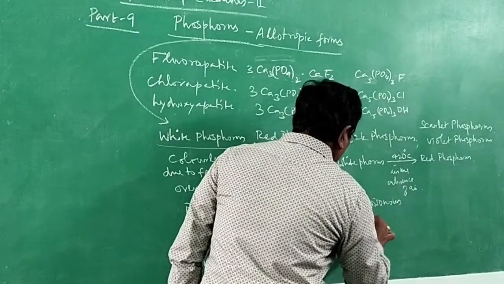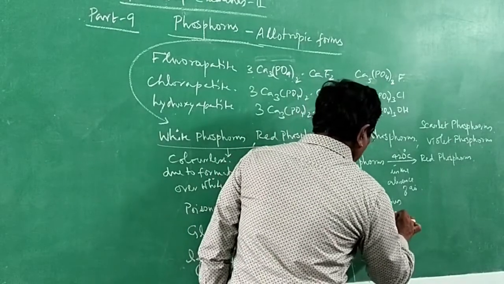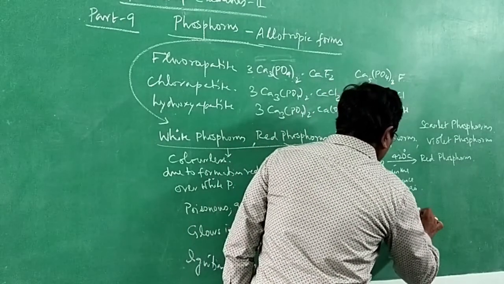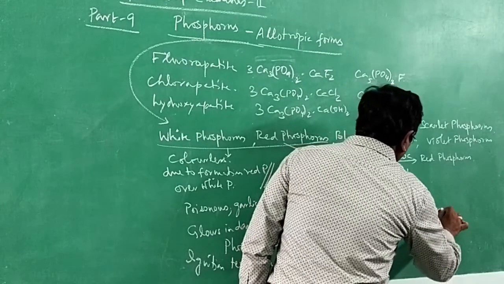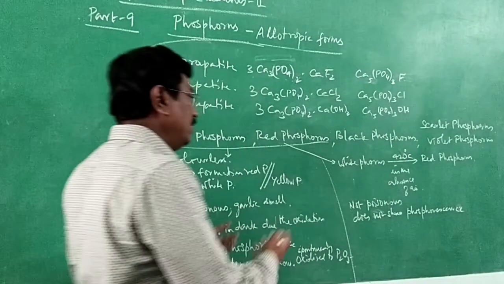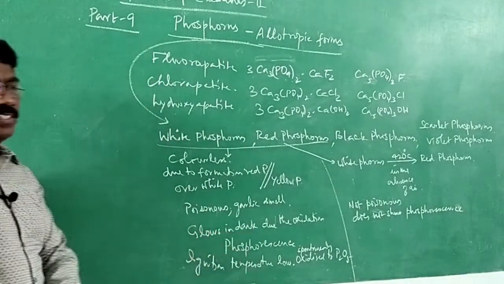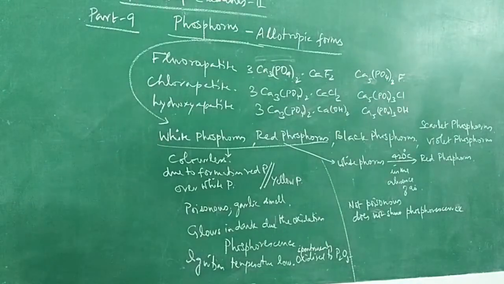It does not show phosphorescence. What does it mean? It does not get oxidized in the dark. Only if it is oxidized in the dark does it glow, and that glowing process is phosphorescence, which is not happening here. Red phosphorus will not glow in the dark.